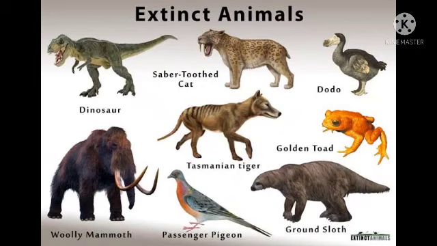If they cannot adapt, they will die. If animals cannot adapt to their surroundings, they will die or become extinct. Children, we know extinct means animals which do not exist anymore. That means they vanished from the world.